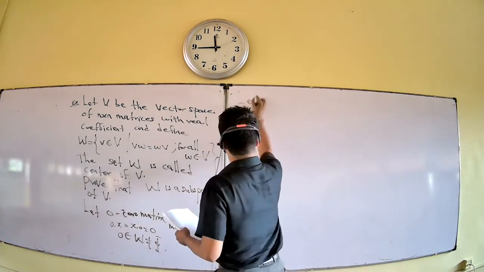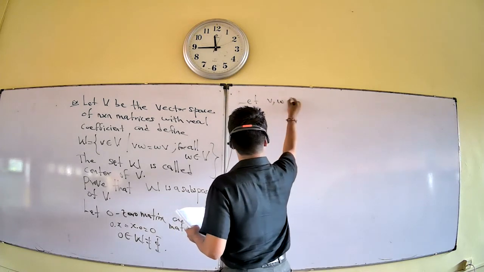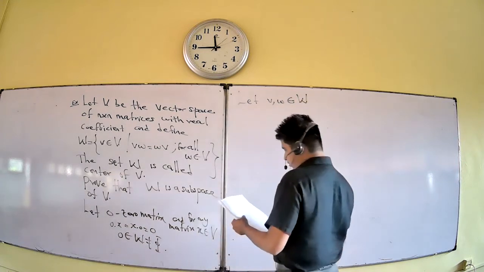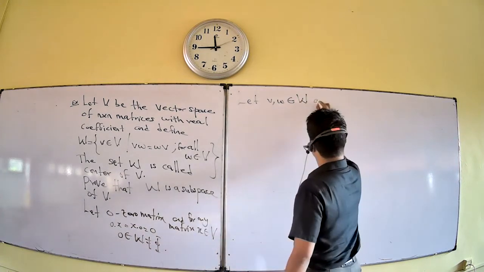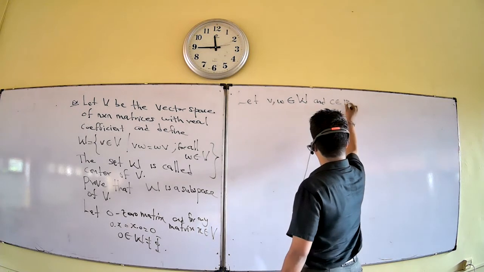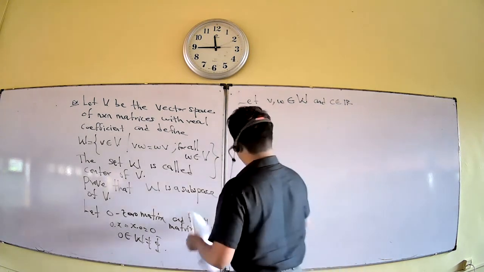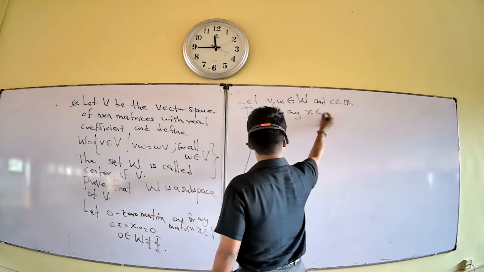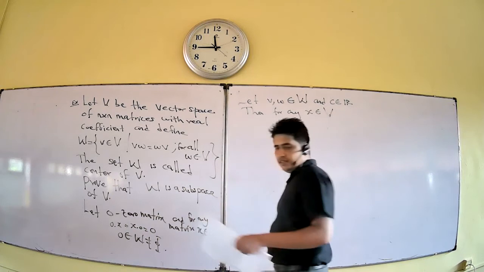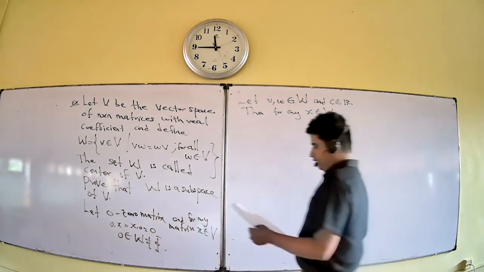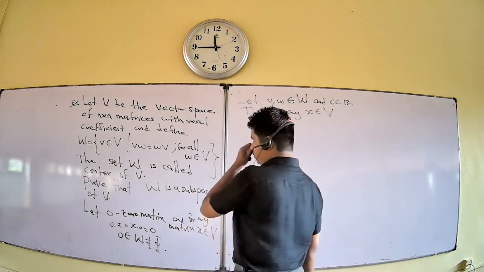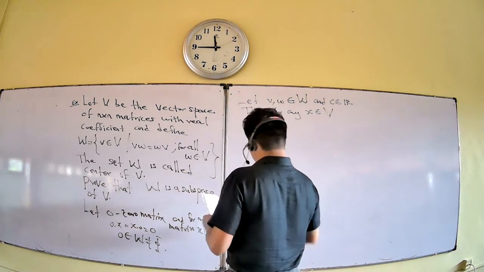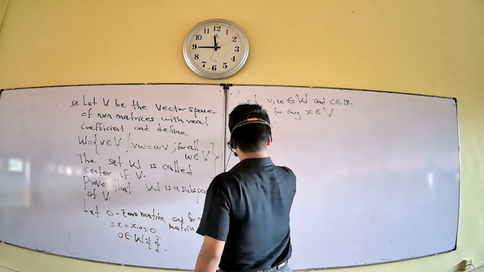Let us take two matrices V and W, and c belonging to R, a scalar. Then for any X belonging to V, X is one of the matrices. What about this value, V plus W times X?